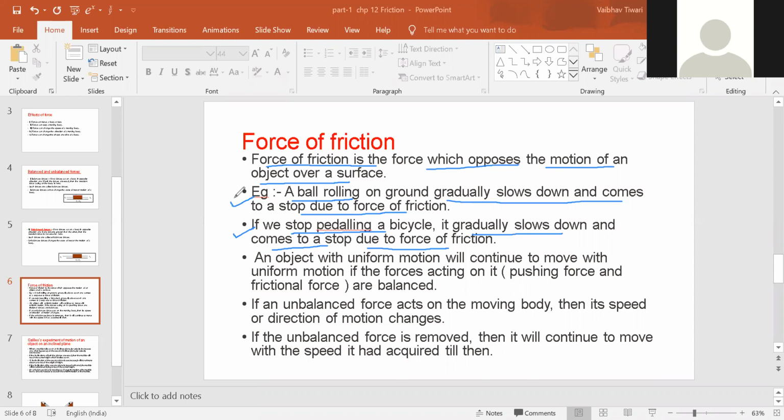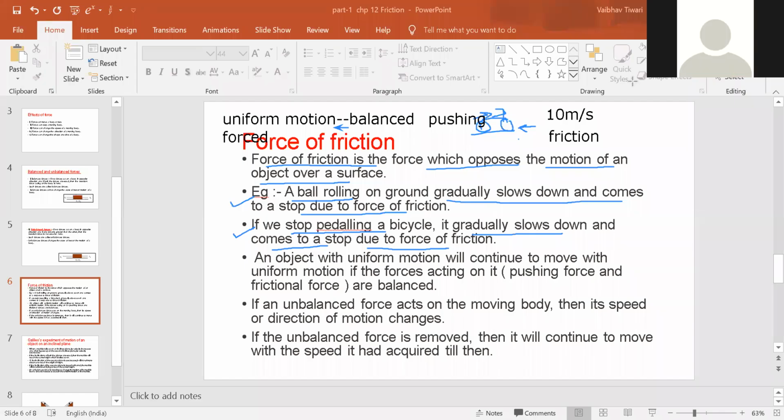So even in the case of these two examples, the force acting on the body, that is either the cycle or the ball, is the unbalanced force, right? So we can conclude that if a body is moving in uniform motion, the forces acting on it are balanced, and if a balanced force is acting on a body, the body is obviously going to move in uniform motion.